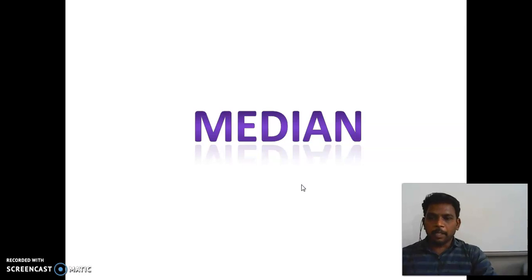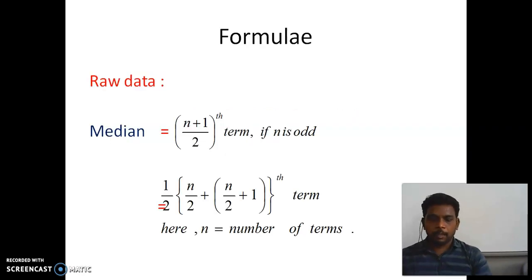So next, median. We are going to find out the median. Median is nothing but the second of your measures of central tendency. So median equal to, this kind of formulas are available. So instead of using the formula, how can you find the median for raw data? First we have to arrange the data into ascending or descending order and then count the number of terms.